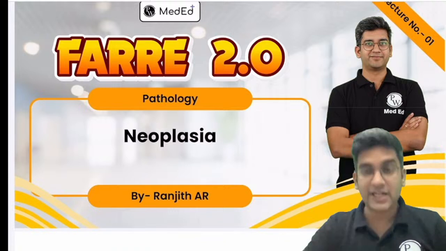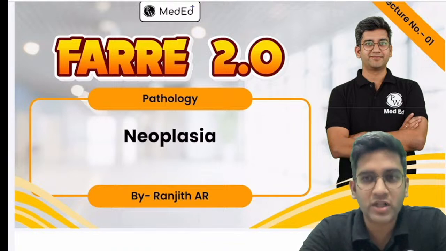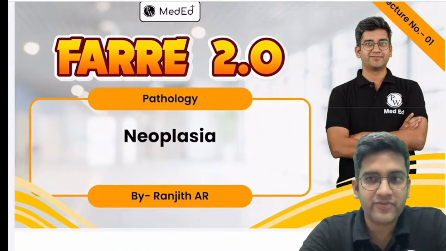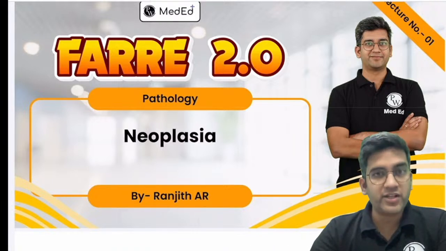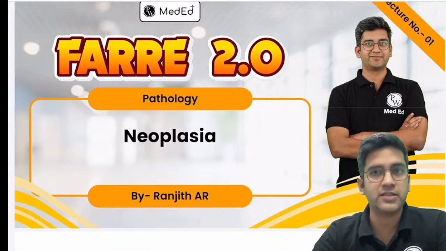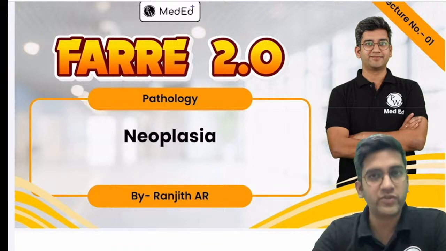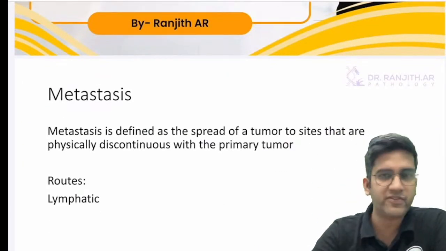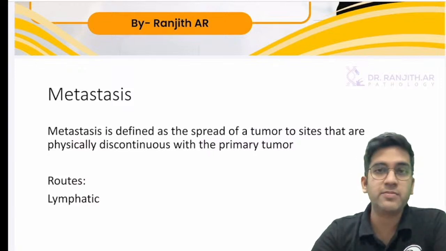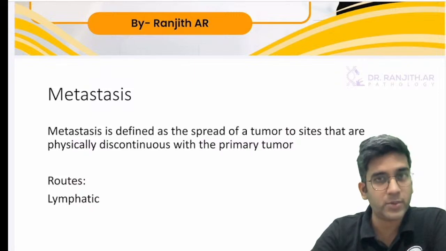Fine. Okay. So let's start about neoplasia. We won't waste any of your time. We'll just quickly go through what points are required to be written. If there's any question with respect to neoplasia, a few questions have been repeatedly asked. One long answer which can come in your exams is the molecular hallmarks of cancer, the 8 different molecular hallmarks. How to compress them and write in 3-4 pages is what we'll be seeing. Second, there are a few important 5-mark questions. Metastasis can easily be a 5-mark question. Paraneoplastic syndrome can easily be a 5-mark question, right? Carcinogens, especially the oncogenic viruses, can easily be a 5-mark question. We'll have a look at them as well.